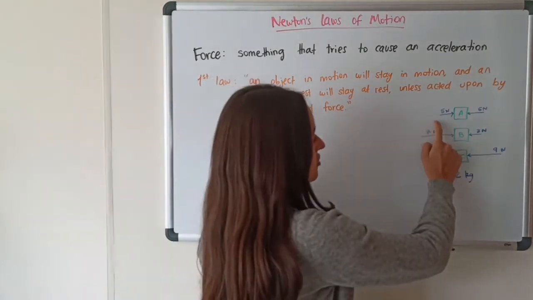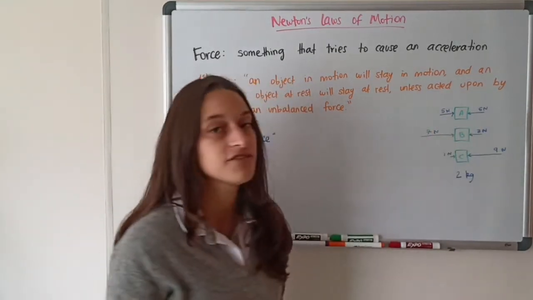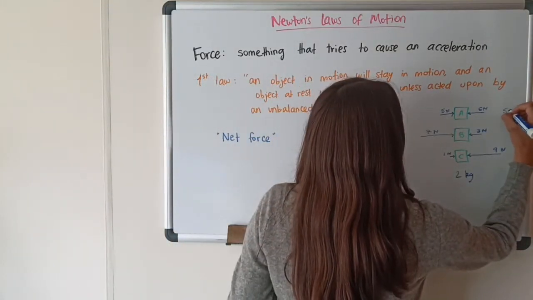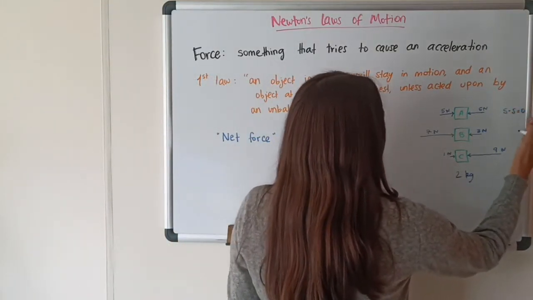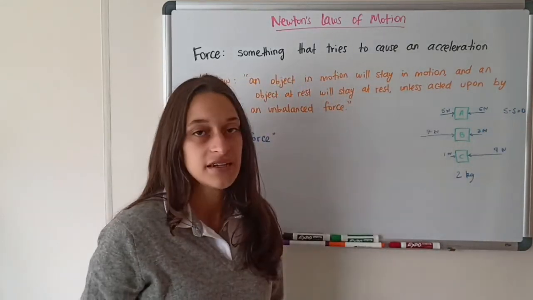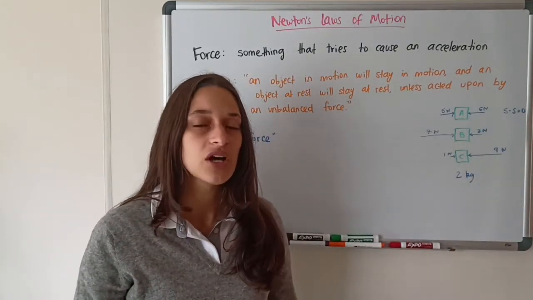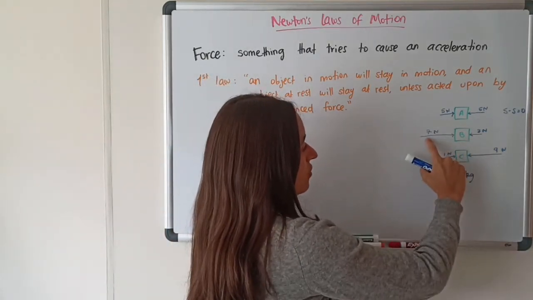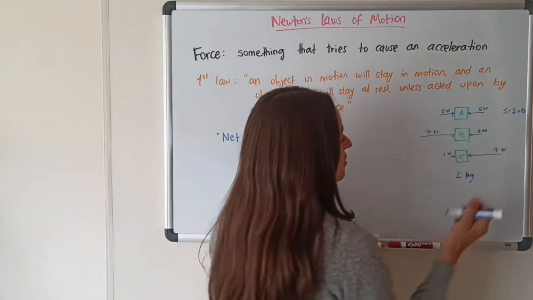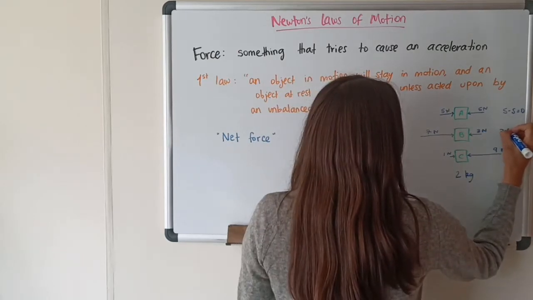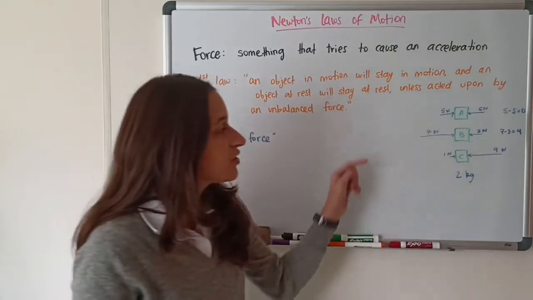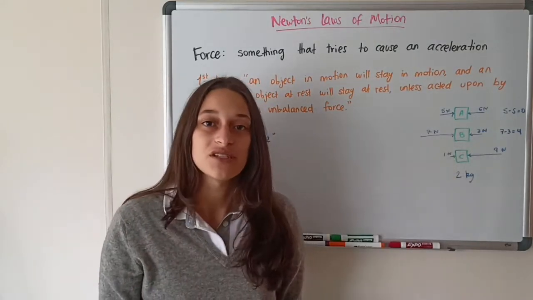So in the first box, there's 5 to the right and 5 to the left, and they cancel each other out. So the net force is 5 minus 5, which is 0. We're going to use the letter N for the unit, but I'll get to that in a second. In the second example, the net force would be 7 minus 3. So we get a net force of 4